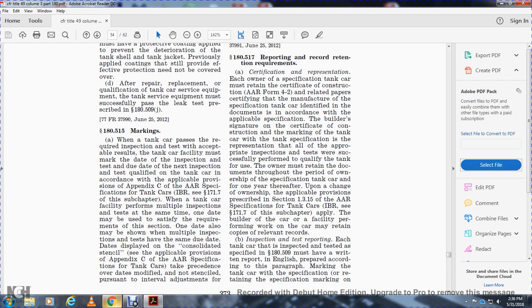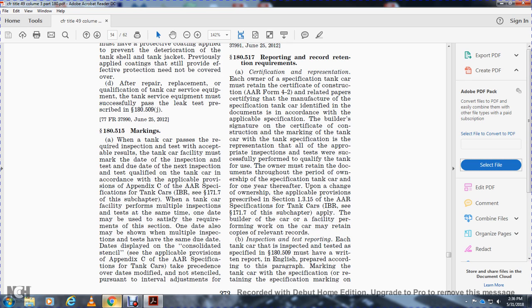180.515 marking. When a tanker car passes the required inspection or test with an acceptable result, the tanker car facility must mark the date of the inspection or test and the due date of the next inspection or test qualifying the tanker car in accordance with the applicable provision of Appendix D of the AAR specification for tanker cars. When a tanker car facility performs multiple inspections or tests at the same time, the date may be used to satisfy the requirements of the section. The date may also be shown with multiple inspection tests at the same due date.